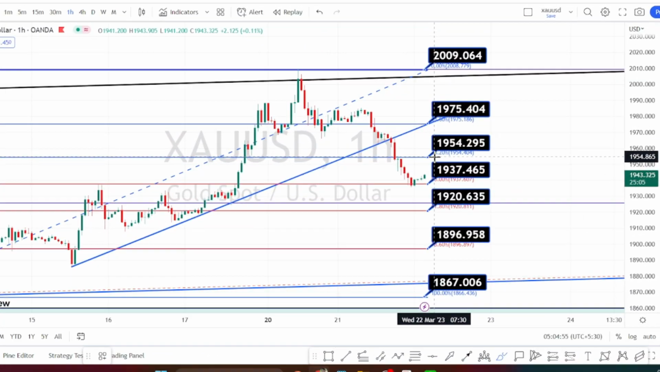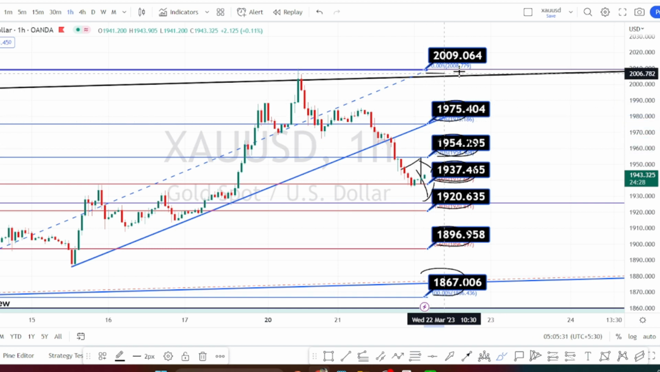For now, the price action is trading between the resistance level of 1954 and the support level of 1937. If the price action breaches this support level of 1937 and continues its bearish side retracement, the next levels of support are going to be around 1920, 1896 and 1867. And if the price action bounces back on the bullish side retracement from the support level of 1937, the next level of resistance is going to be around 1954,